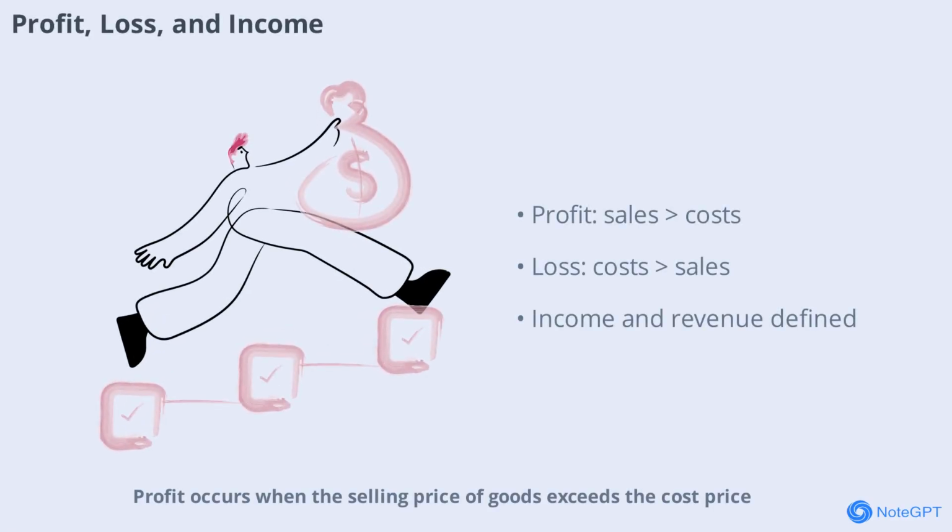Profit occurs when the selling price of goods exceeds the cost price, increasing the business's capital. Loss is the opposite, reducing capital. Income refers to revenue generated from business activities including sales, interest, and commissions. Revenue is the income from normal business operations. These concepts are fundamental for evaluating business performance.